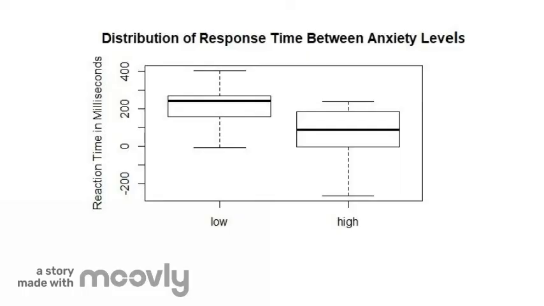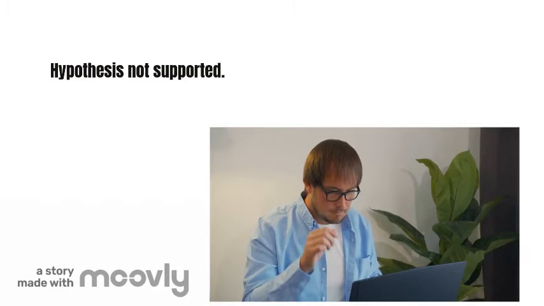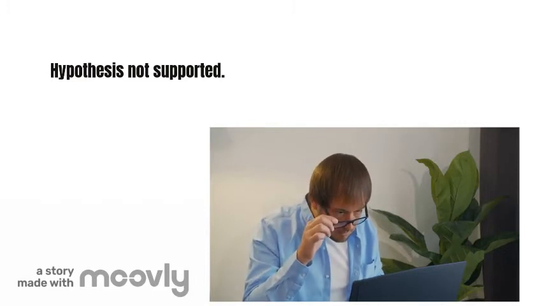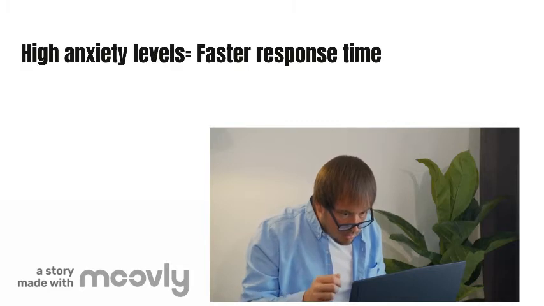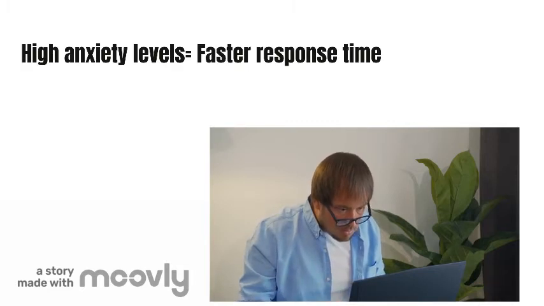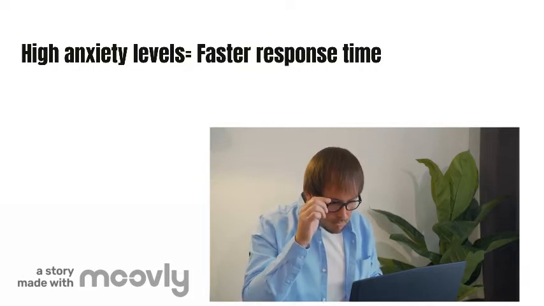This graph shows the average time between participants who reported low anxiety levels and those who reported high anxiety levels. The average overall reaction time between low anxiety individuals is 300 milliseconds, while the high anxiety individuals was 90 milliseconds. Results contradicted our original hypothesis that people with higher levels of anxiety would have slower response times, and instead it concluded a statistically significant relationship between high anxiety levels and faster response times. We believe this could possibly be due to the anxiety that occurs through the stress of submitting a response before a timeout message pops up on the screen.